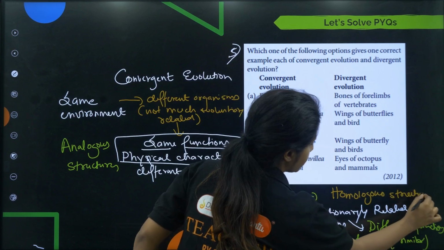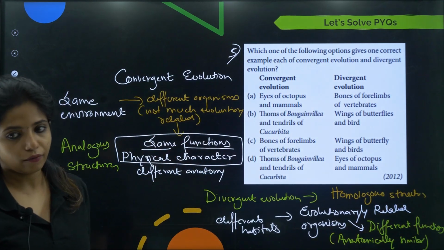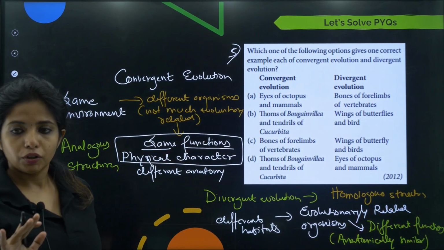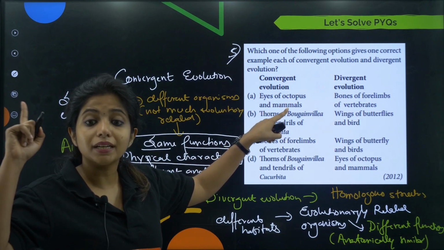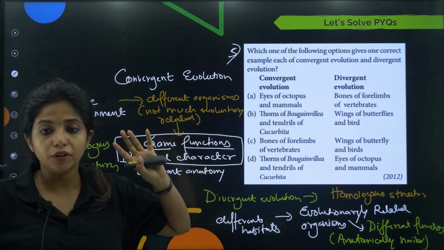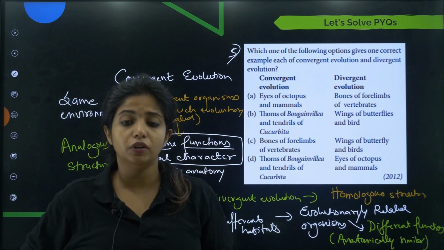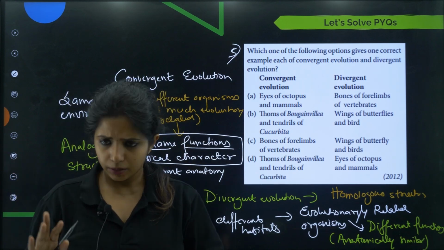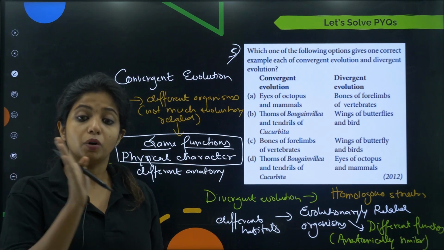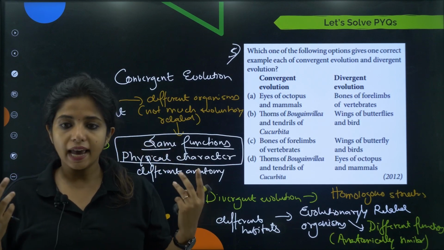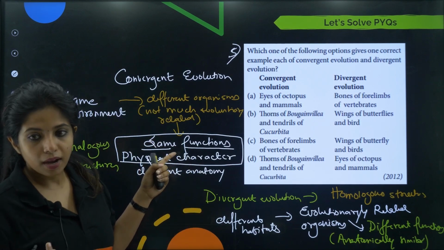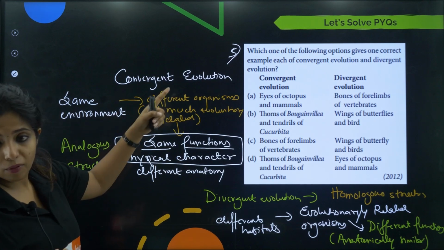So this is the only answer I can explain here itself. Rest all of them you have to do, because that is from the topic that we have studied today. Okay. Now, eyes of octopus and mammals. Octopus is an invertebrate. It's not coming under the vertebrate category. Vertebrate categories are the ones which have a vertebral column or it is replaced by something else. But octopus is a mollusk. It is an invertebrate. So both of them have eyes. They have the common function to see. But they are from different groups. So this is an example of convergent evolution.